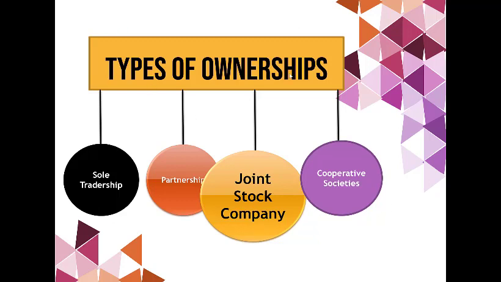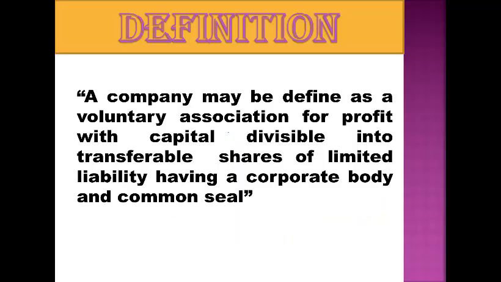As we know, in a sole trader, there is a single owner, one owner who entirely manages the business. In a partnership, there are minimum two partners and maximum 20, and it can vary for different businesses. And in a joint stock company, how many people can make a joint stock company? Look into the definition first.